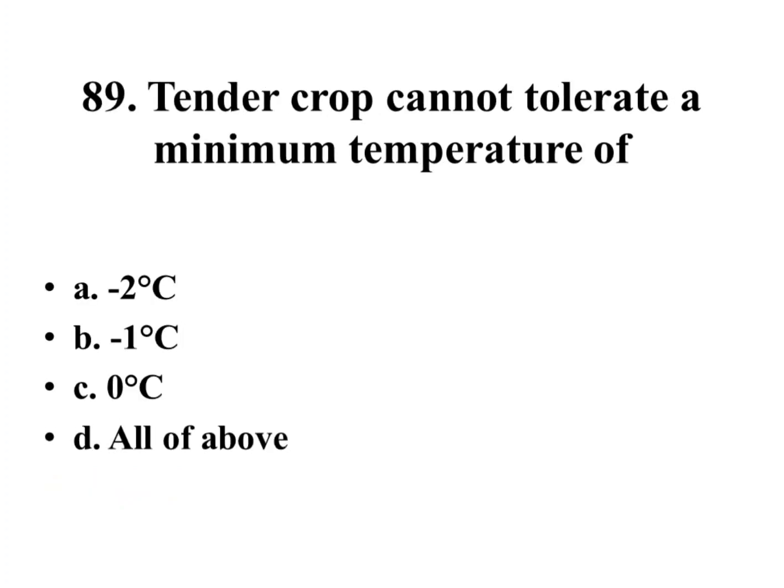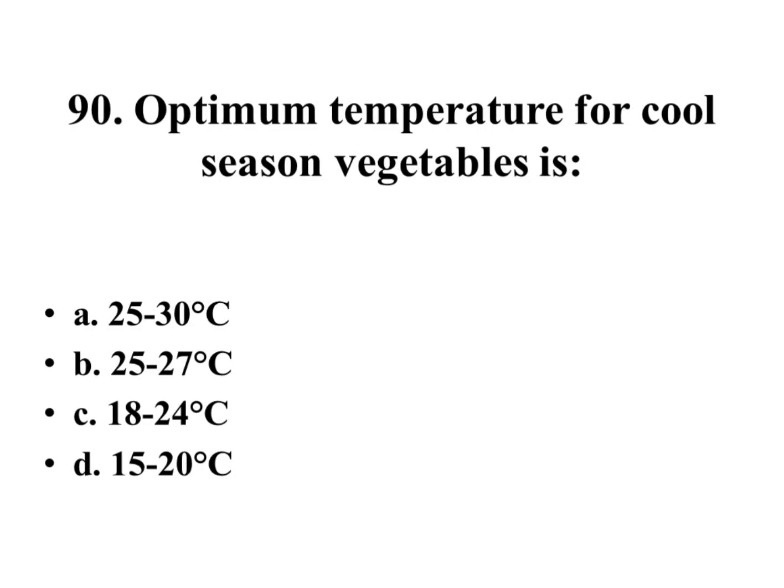Tender crop cannot tolerate a minimum temperature of -2 degrees centigrade, -1 degree centigrade, 0 centigrade, all of above. Right answer is all of above. Optimum temperature for cool season vegetable is 25 to 30, 25 to 27, 18 to 24, 15 to 20 centigrade.